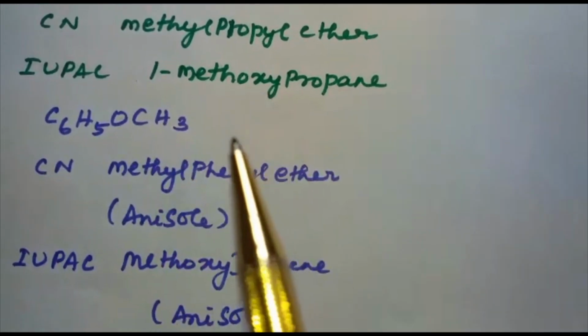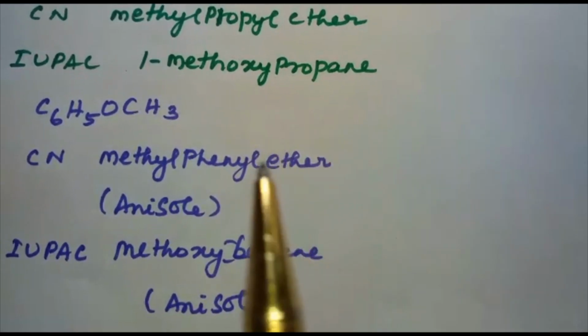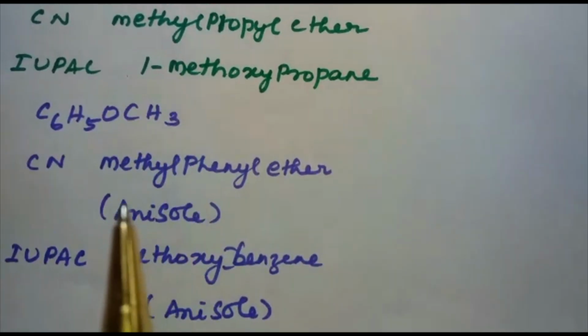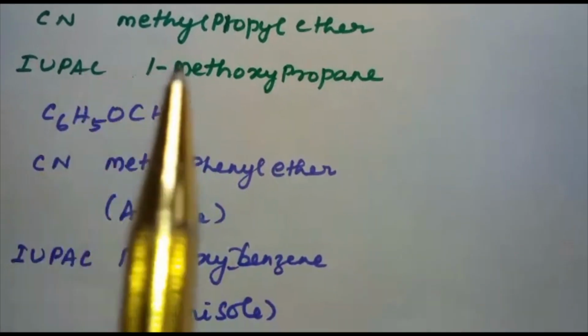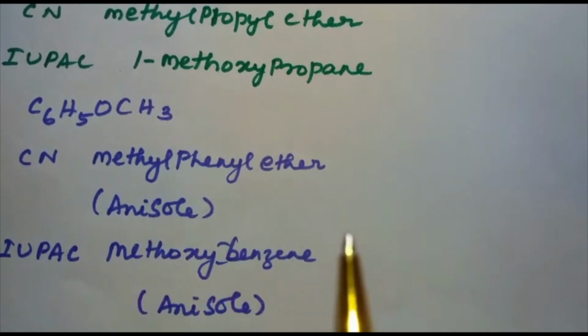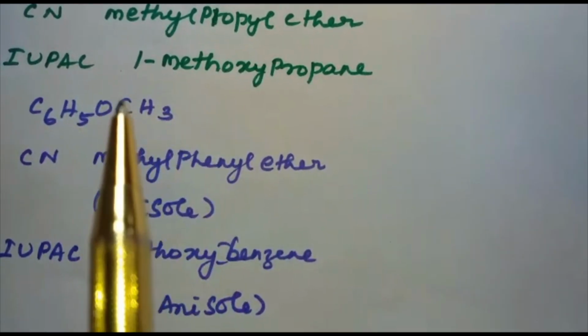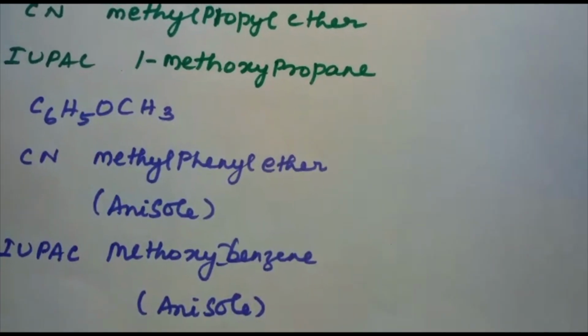C6H5OCH3. This compound in general is known as anisole. Anisole can be taken as the IUPAC name as well as the common name. Here, that is methyl phenyl ether, we can say. This is the common name. And then the IUPAC name is found to be methoxybenzene. OCH3 is methoxy and here benzene.